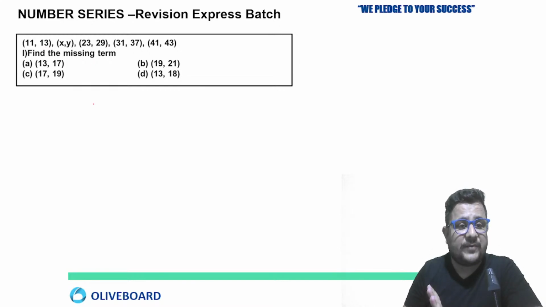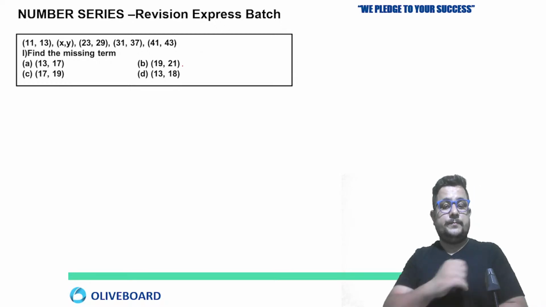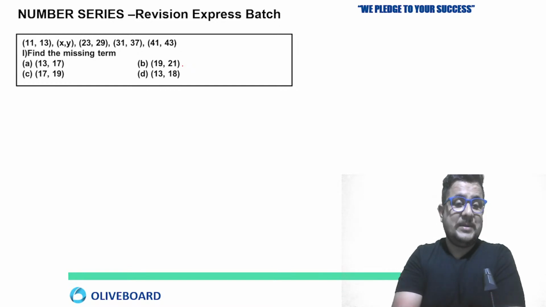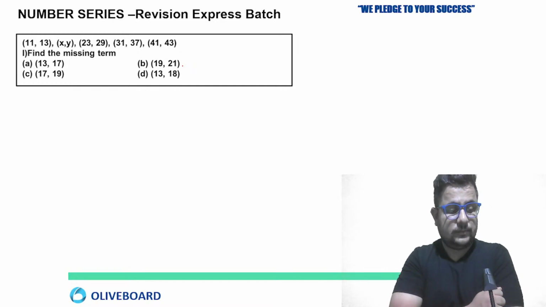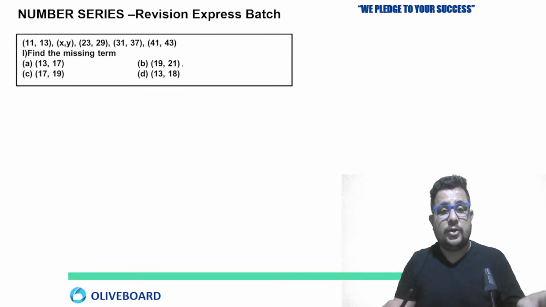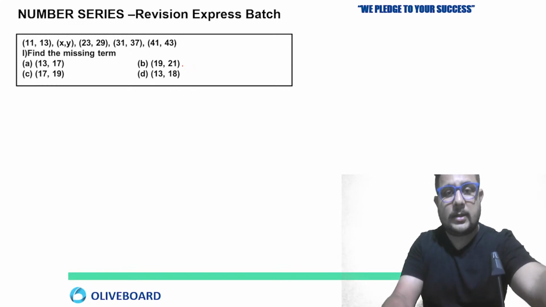Now the next thing, find the missing term. Here the series is different. I'm expecting the answers from you all. Be active and tell me the answer. Everyone, tell me the answer now. What are the things you have to follow here that are very, very important? You just have to understand. Clear?